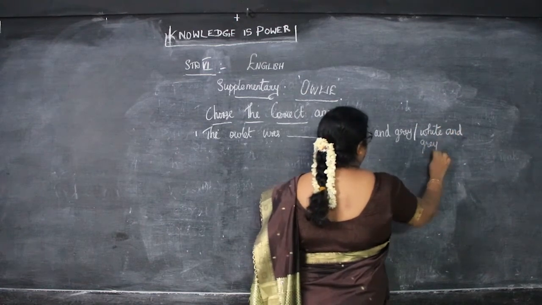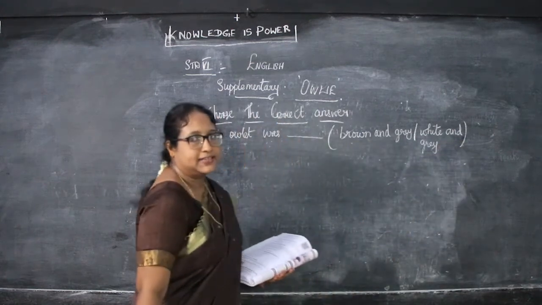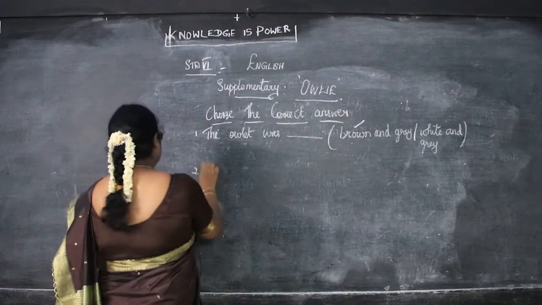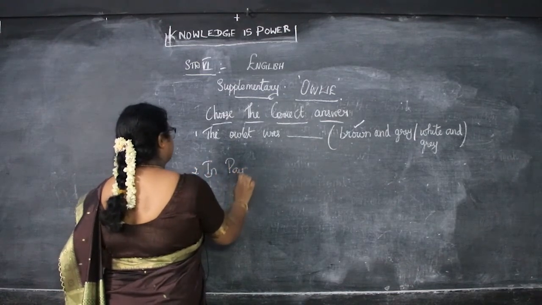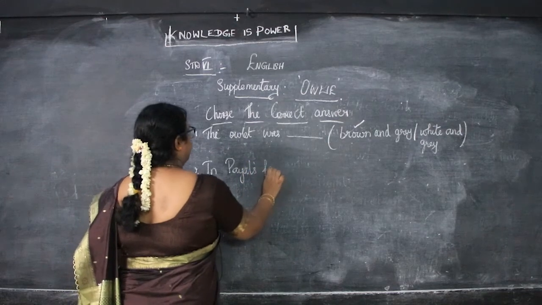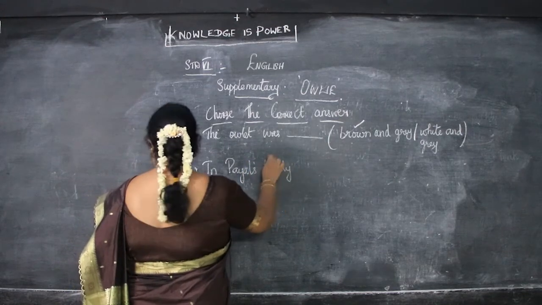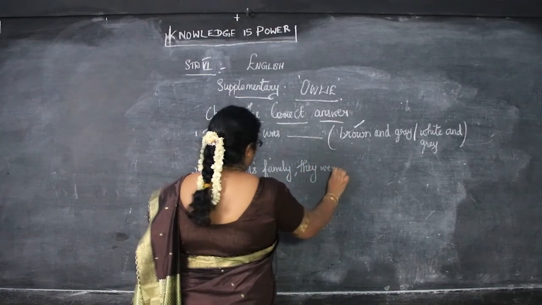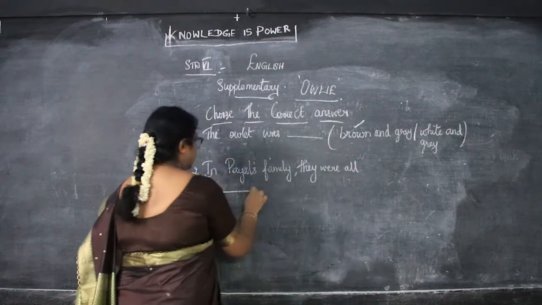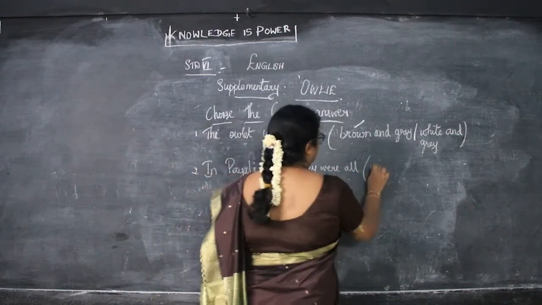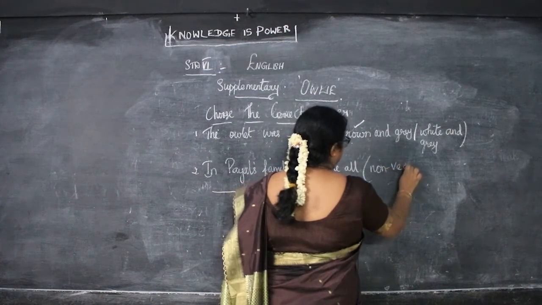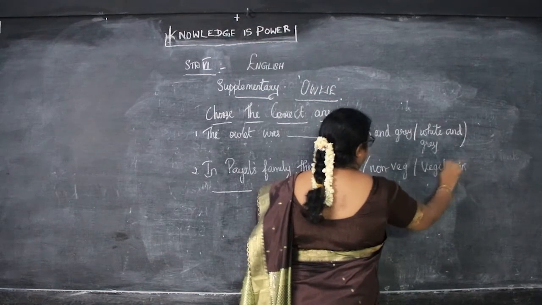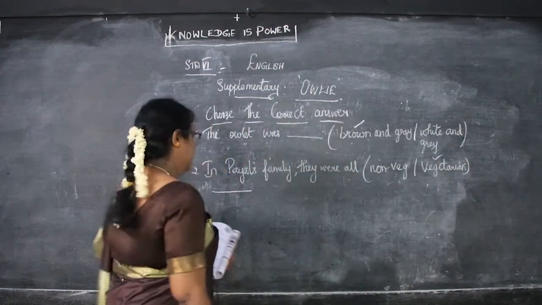So what is the color of this owlet, children? Already I said that its color is brown and grey. Then next, in Payal's family, they were all dash. Options are non-vegetarian or vegetarian. So what is the answer, children? What did I say? They were all vegetarian.